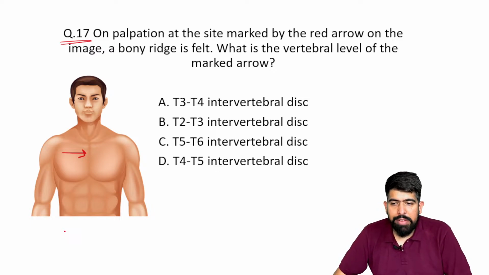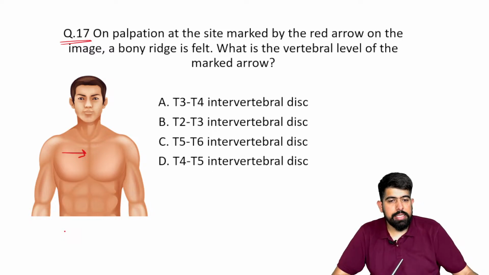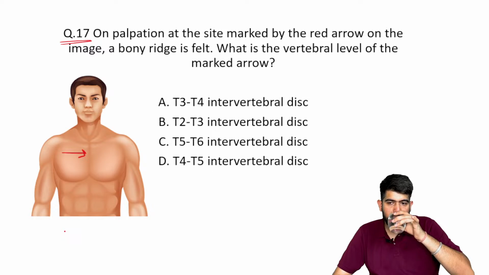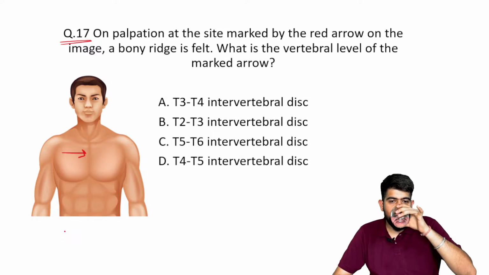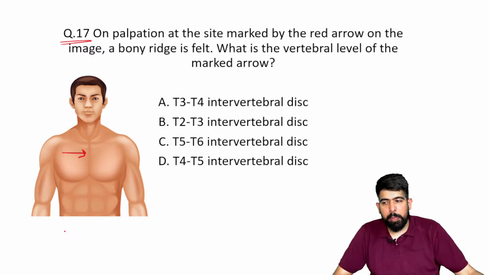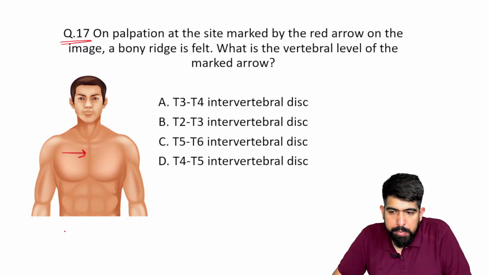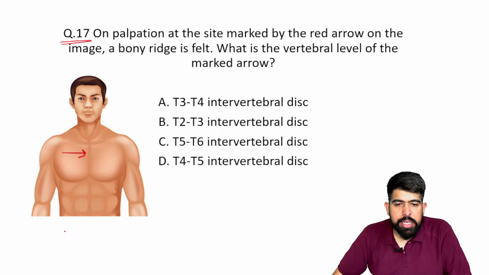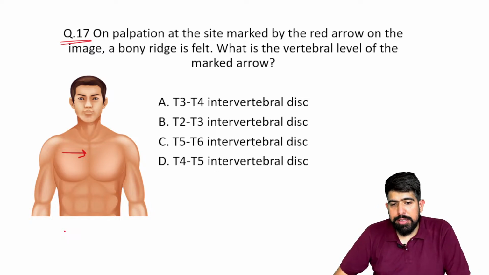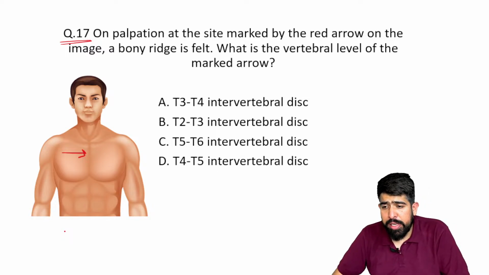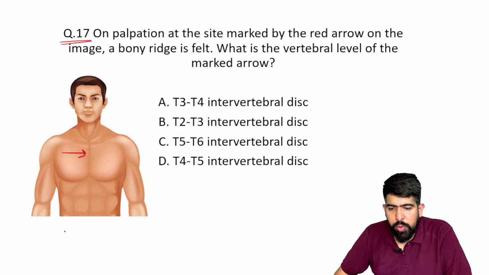Try to answer, guys. I'm waiting for your answers. The options given here are: T3, T4 intervertebral disc; T2, T3 intervertebral disc; T5, T6 intervertebral disc; and T4, T5 intervertebral disc.